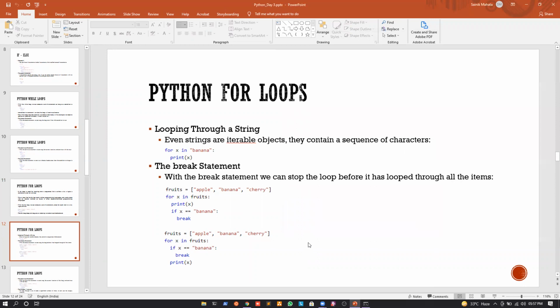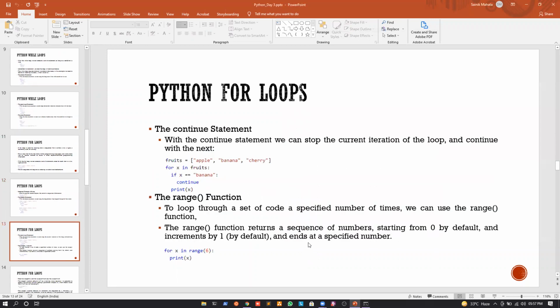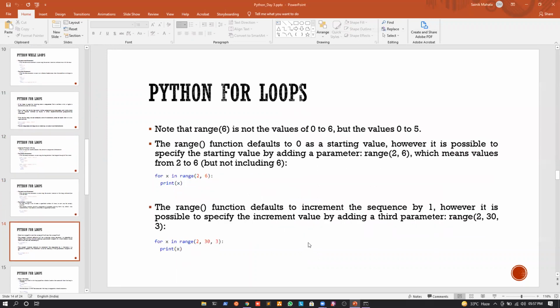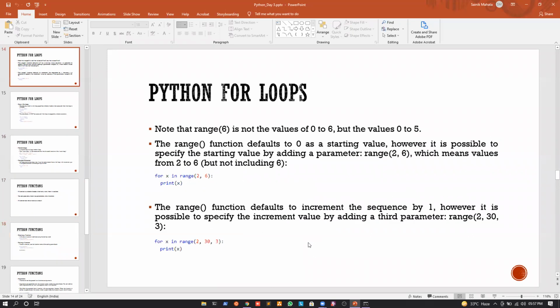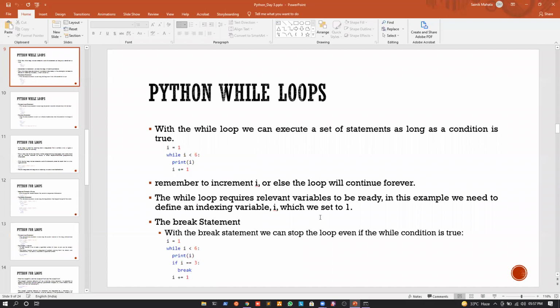We will complete the Python for loop in the next class, and then we will start with Python functions. I hope the class for today is clear to everyone. If you have any issues, just tell me. Just a second, I will stop the share first.